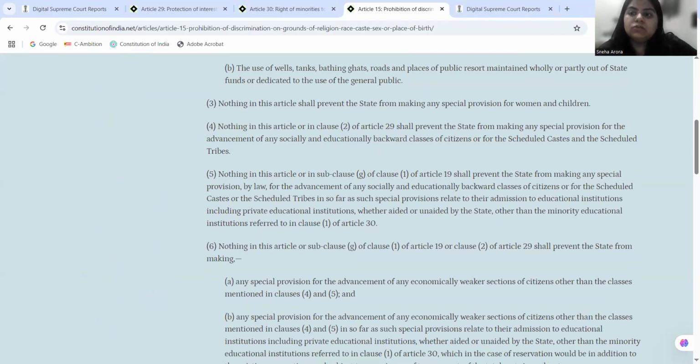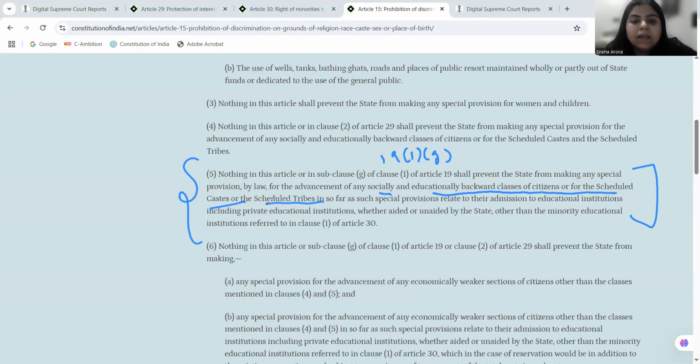But when I'm coming to the 93rd amendment, the 93rd amendment is basically giving a counter attack to the decision that is held in PA Inamdar and TMA Pai Foundation, and it is saying that nothing in this article or 19(1)(g) shall prevent the state from making any special provision by law for the advancement of any socially and educationally backward class of citizen, for scheduled caste or scheduled tribes, insofar as such special provision relate to their admission to the educational institutes, including private educational institutes, whether aided or unaided.